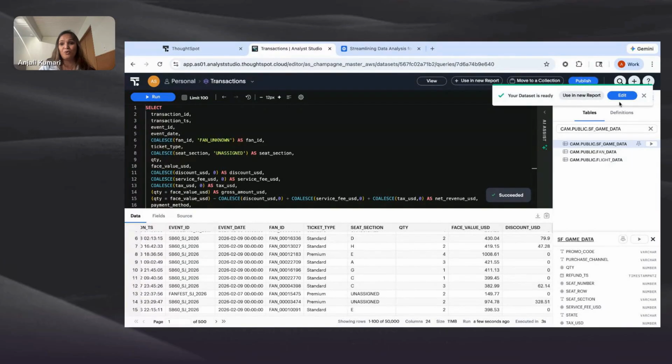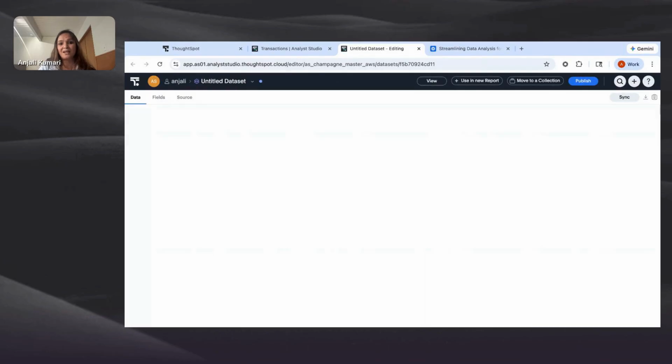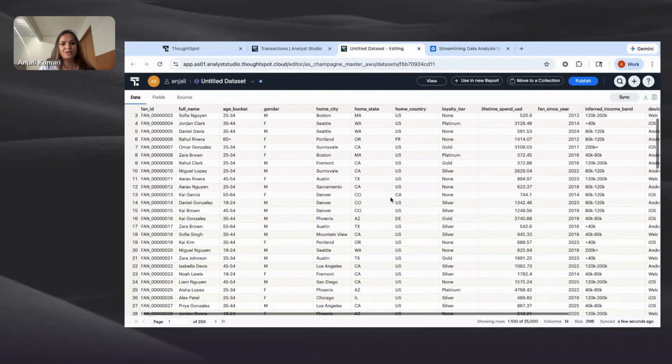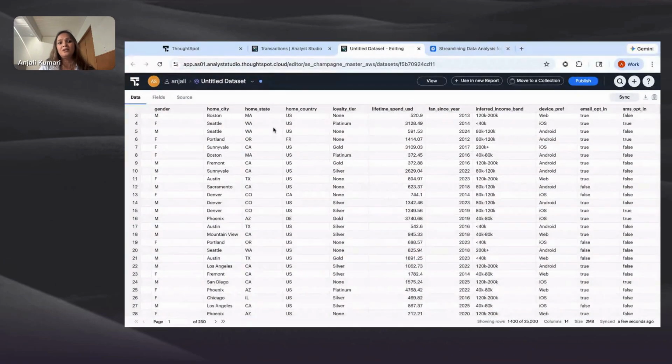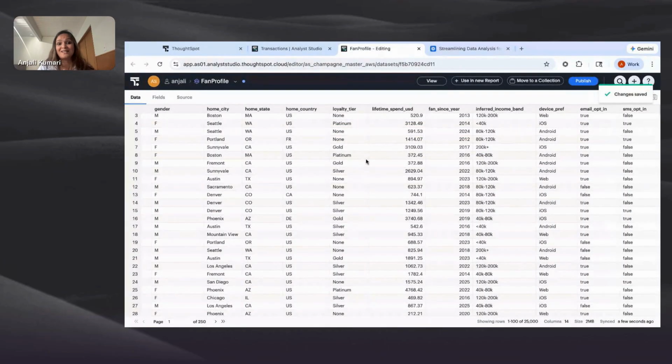Now, before I use it in a report, which is my analysis canvas, I'm going to quickly take a look whether it is indeed the right information that I'm looking for. So yes, this is the customer information. I have all the necessary information here. Let's go ahead and save it again. So I'm going to call this fan profile. Now my two data sets are ready.